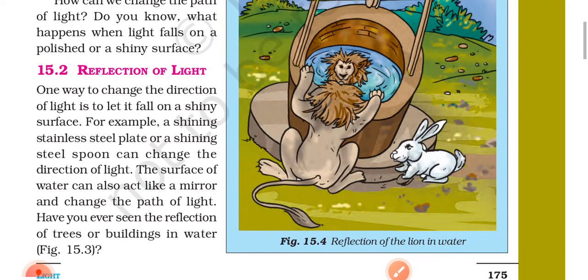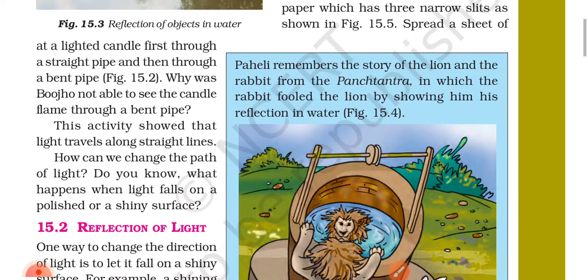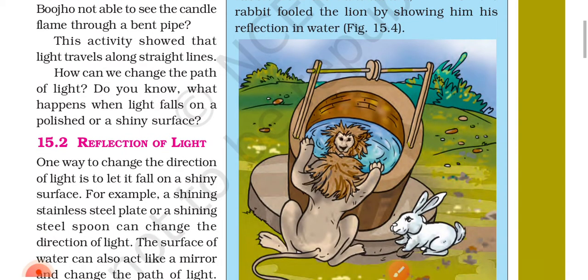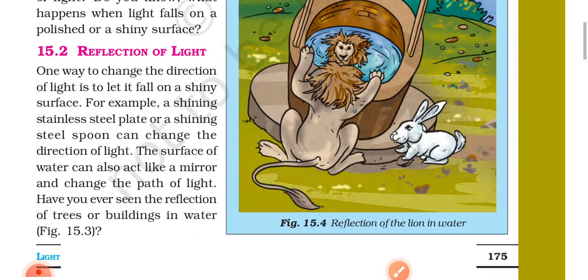Here one piece of information is given. Paheli remembered the story of the lion and the rabbit from the Panchatantra, in which the rabbit fooled the lion by showing him his reflection in water. Figure 15.4, reflection of the lion in water.